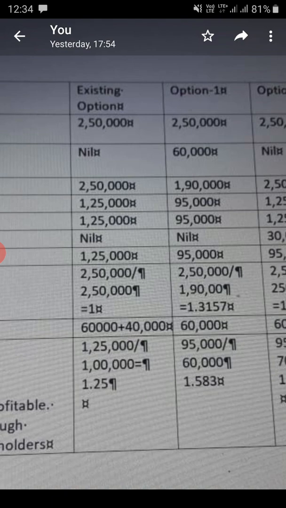Then I should deduct preference dividend to arrive at earning available to equity shareholders. Under option number 1, you are raising entirely from equity, so no preference, plus the existing capital structure also has no preference. So, preference dividend is nil. Under the second option, you are raising funds from debt, so no preference. So, dividend is nil.